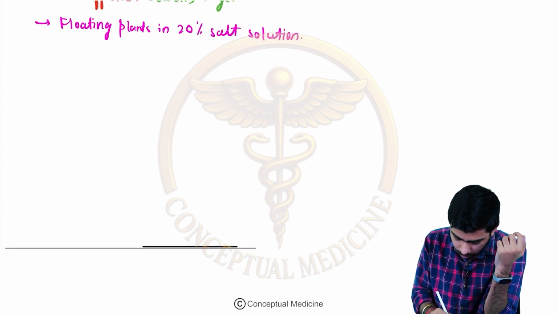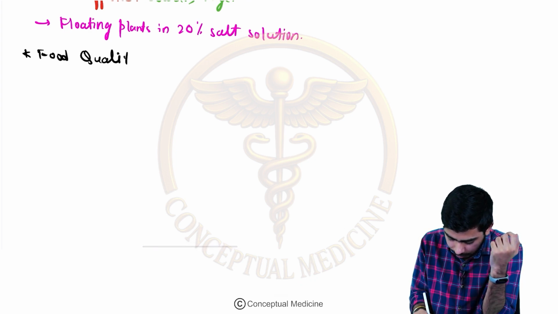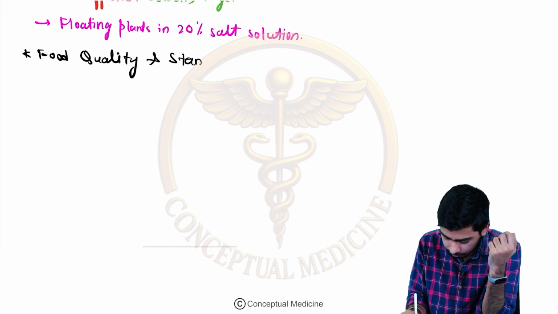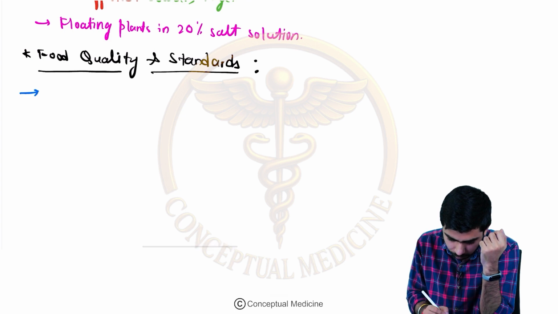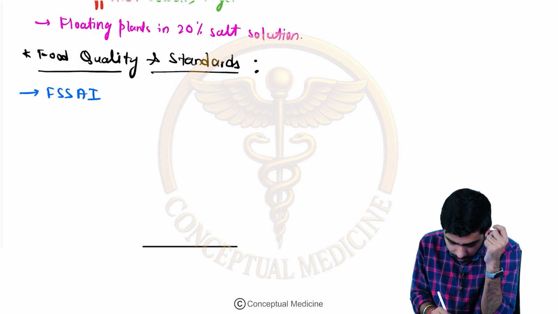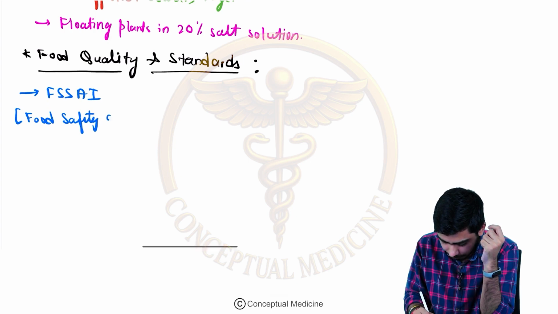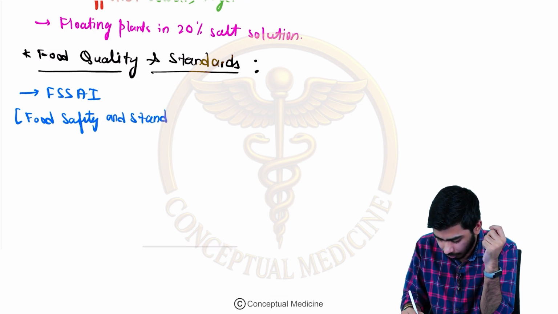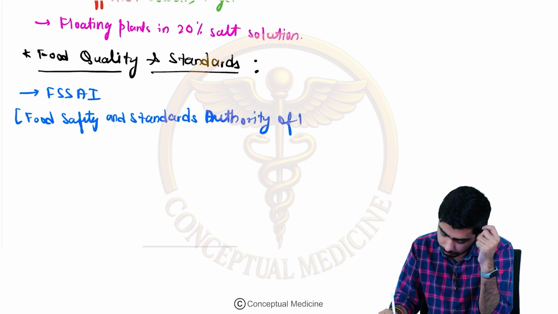So over here, let's talk about the food quality and the standards regarding them. The food quality and standards are regulated by some bodies. What bodies am I talking about? First of all, we should remember FSSAI. What is FSSAI? It is the Food Safety and Standards Authority of India.